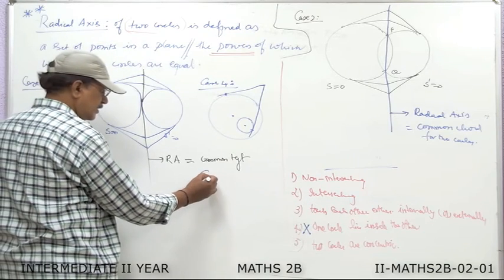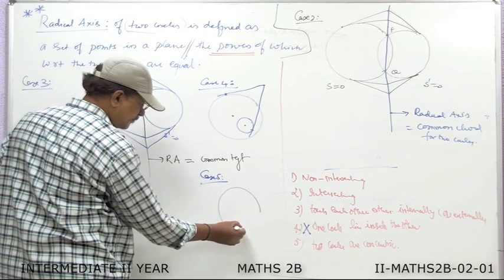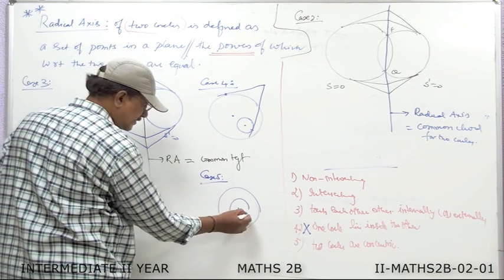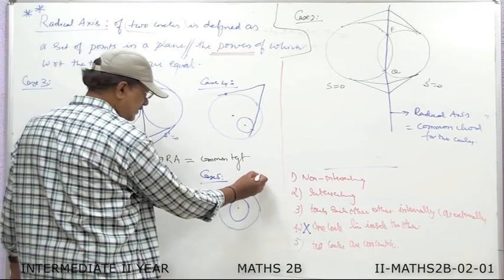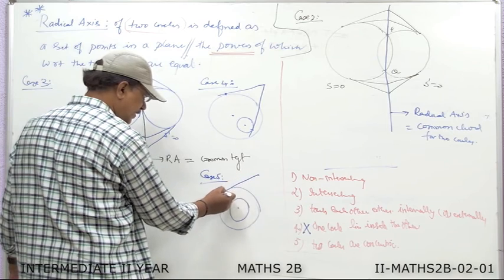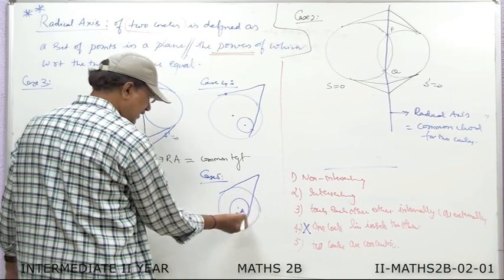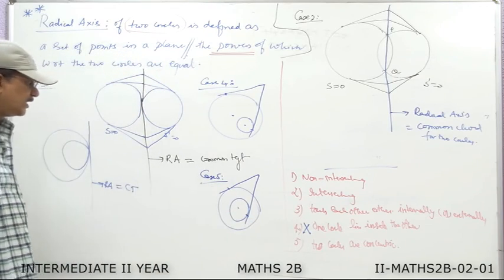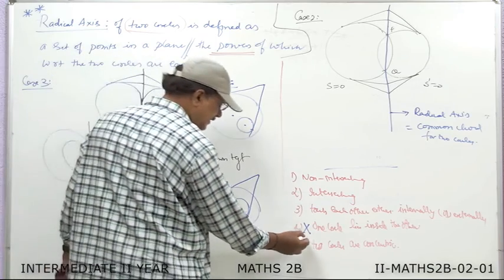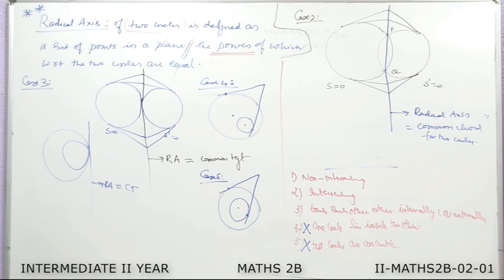Similarly, case 5. Case 5 is when the two circles are concentric. Concentric means circles with the same center. In this case also, we can't find tangents with the same length. Take any point, draw the tangent. Similarly, you take the tangent from the same point to the second circle. In this case also, we can say these lengths are not equal. Therefore, the radical axis is not defined when one circle lies inside the other or when the circles are concentric.